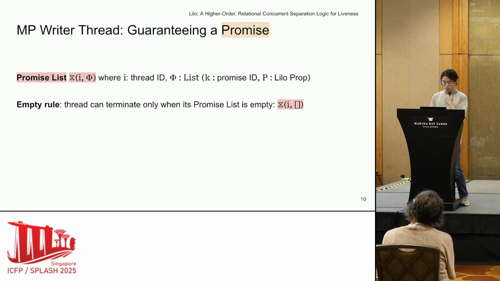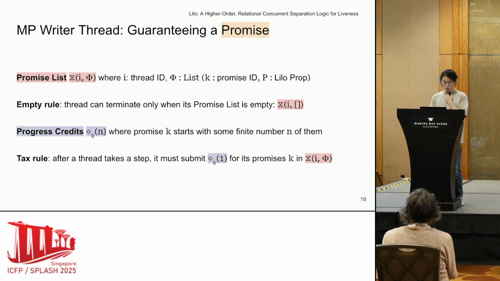First, we have a thread-private predicate called promise list, highlighted using red, which keeps a list of promises made by a thread. In the list, each entry is a pair of an identifier and the proposition that is promised. Also, we want to enforce each thread to fulfill all of its promises before terminating, so we have the empty rule. Then each promise starts with some finite number of progress credits, highlighted purple, and the step rule says that after a thread takes a step, it must submit 1 progress credit for all of its promises.